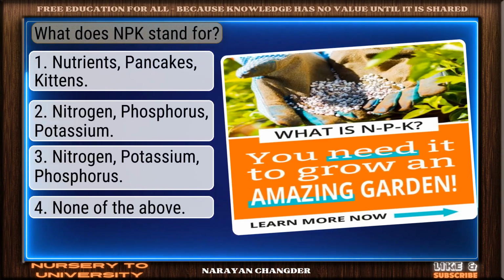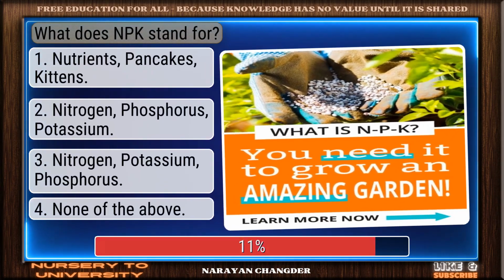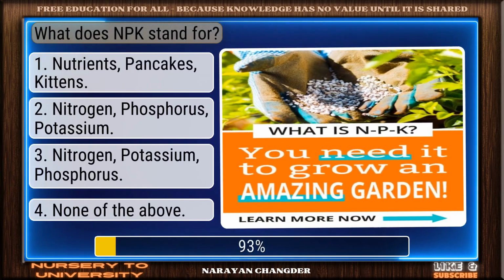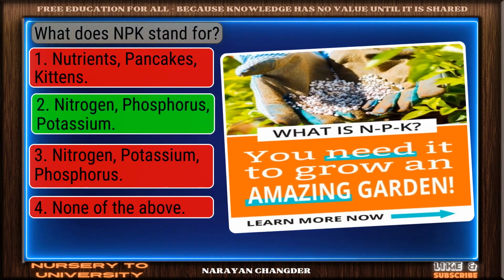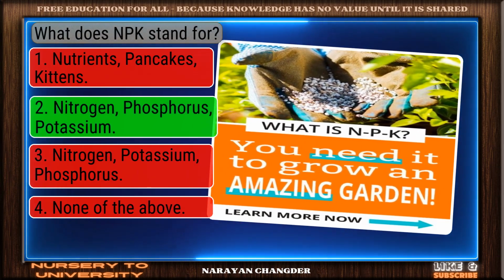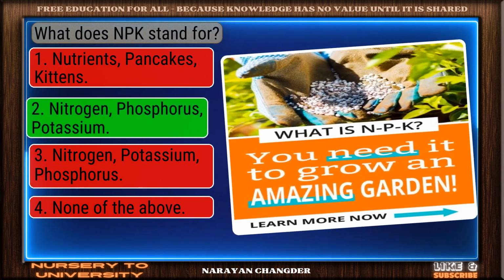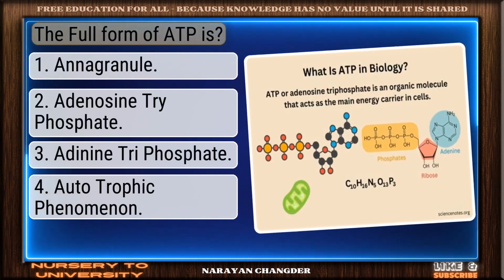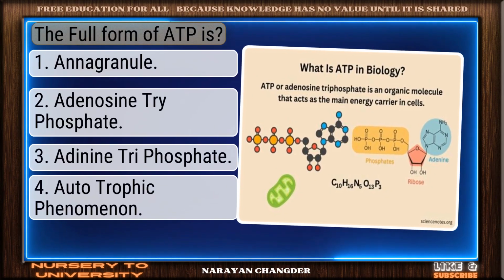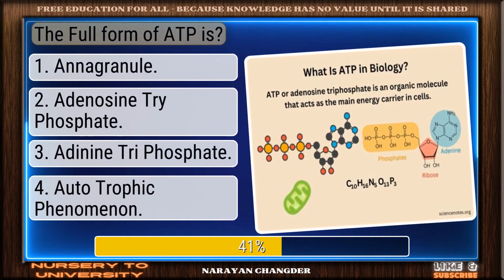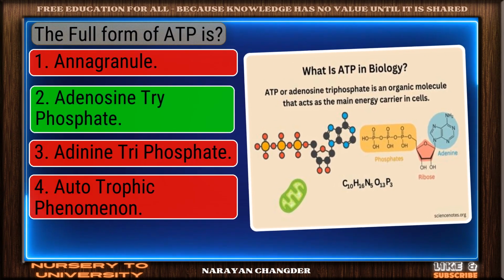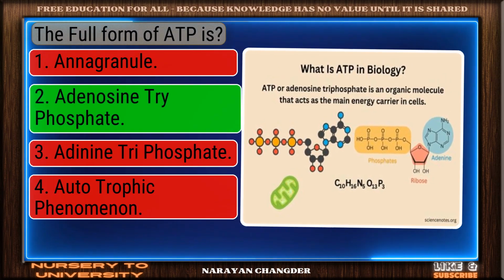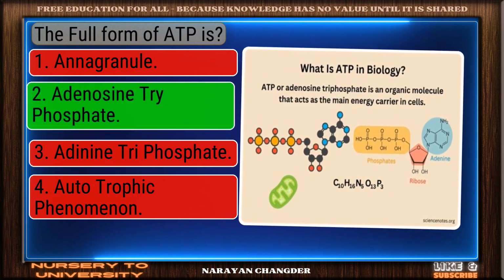Question number 137. What does NPK stand for? Clear logic. Your choice nitrogen, phosphorus, potassium is sound and 100% true. Question number 138. The full form of ATP is... Correct response. Adenosine triphosphate is the most accurate answer.